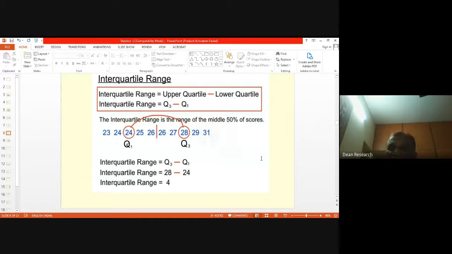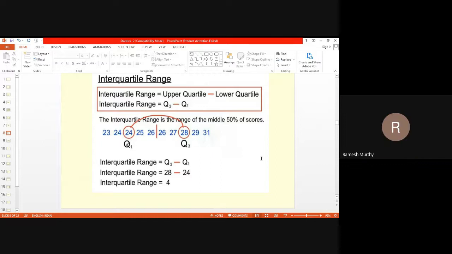Given the set of values. Sir, excuse me. With regard to the quartiles, we arrange the numbers in increasing or decreasing order and just divide them into 4 parts. Exactly. So the first 25% will be quartile 1, and the next 25% will be quartile 2, and so on and so forth.